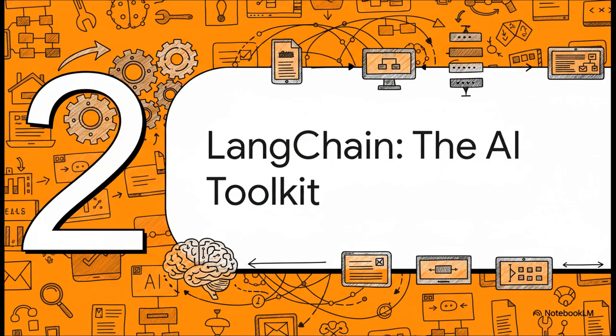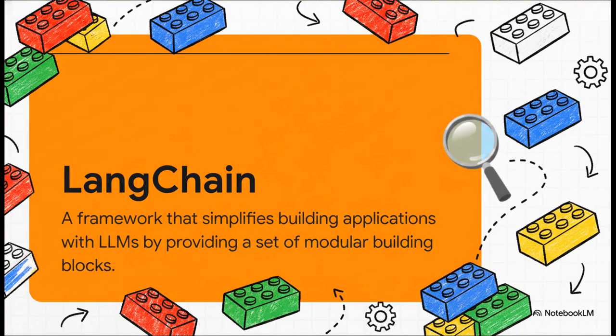Well, that's where this incredibly powerful framework called LangChain comes into the picture. You can think of it as the specialized toolkit that's been designed to give AI both a working memory and a window to the outside world. The best way to think about LangChain is like a giant box of Lego bricks, but for building AI. It gives developers all these different modular pieces that they can just snap together to create really powerful and complex applications without having to reinvent the wheel every single time.